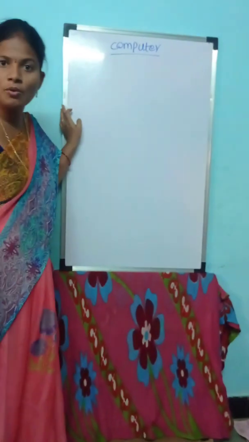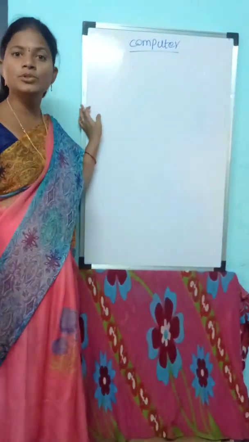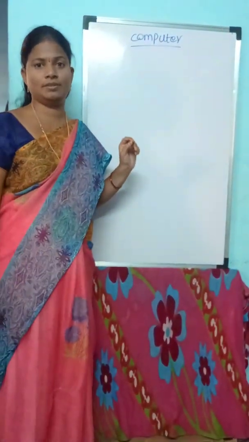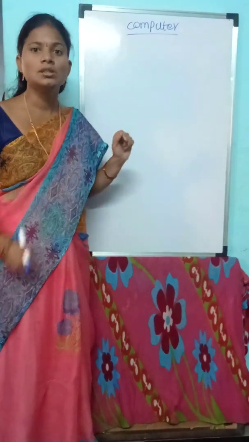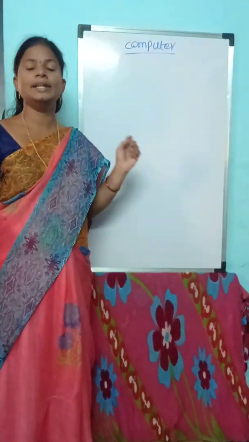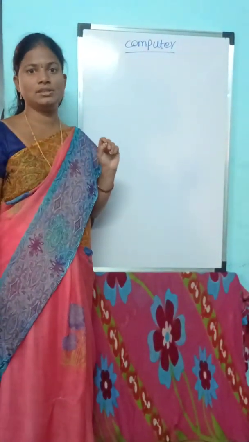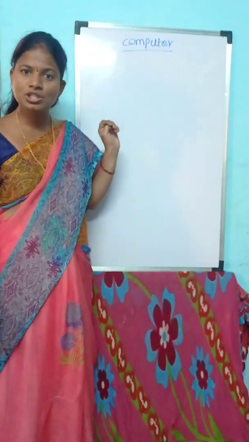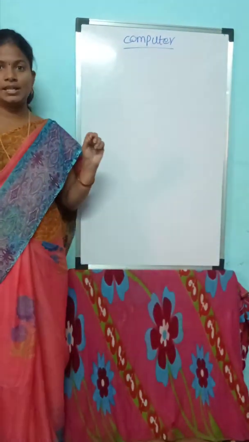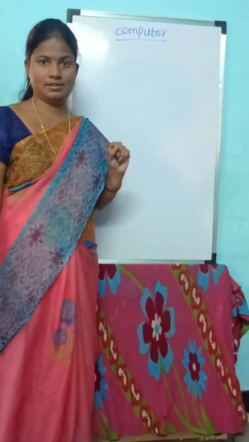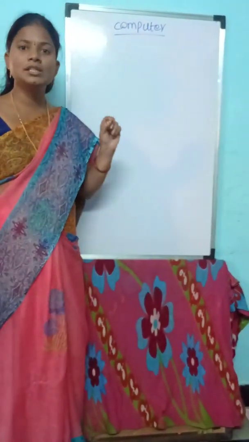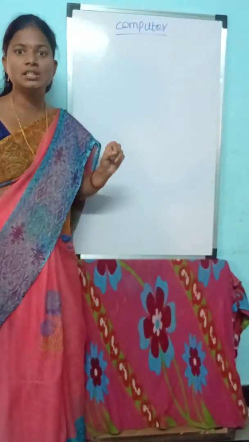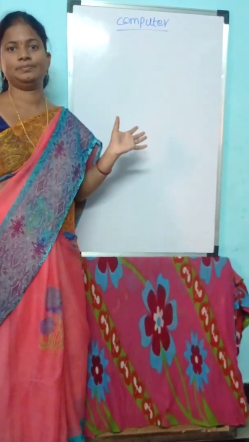Children, do you know what is a computer? Computer is a smart machine that helps us to do many things. It is an electronic device. Children, do you know what is a machine? Machine is a man-made thing. It helps us, which makes our work very easy.